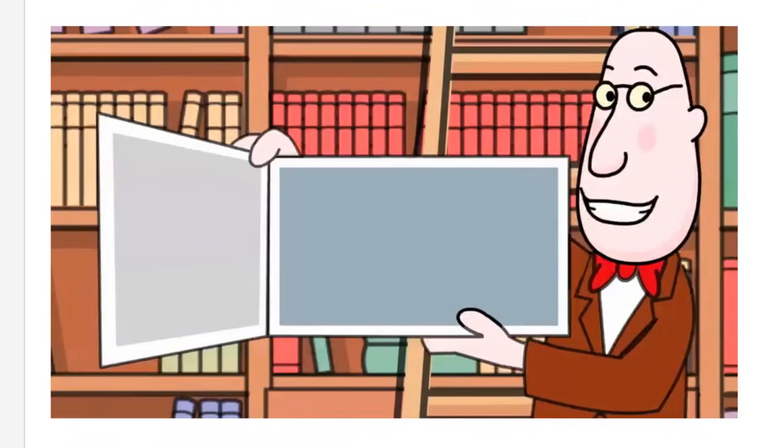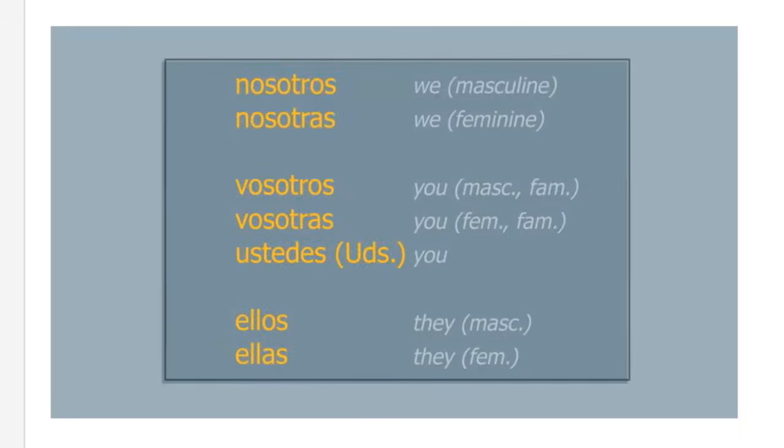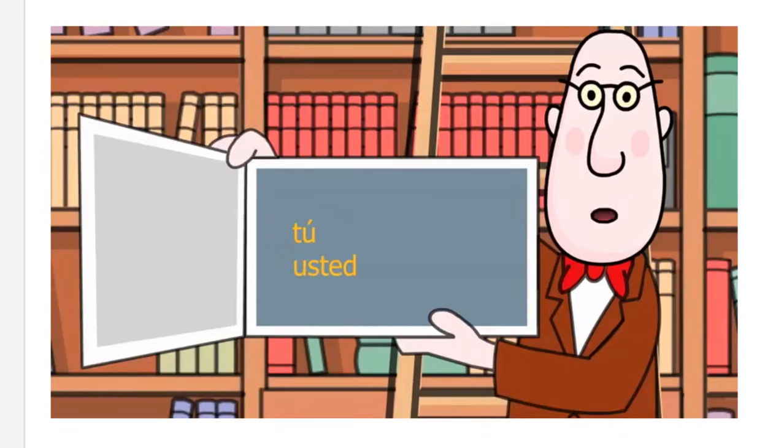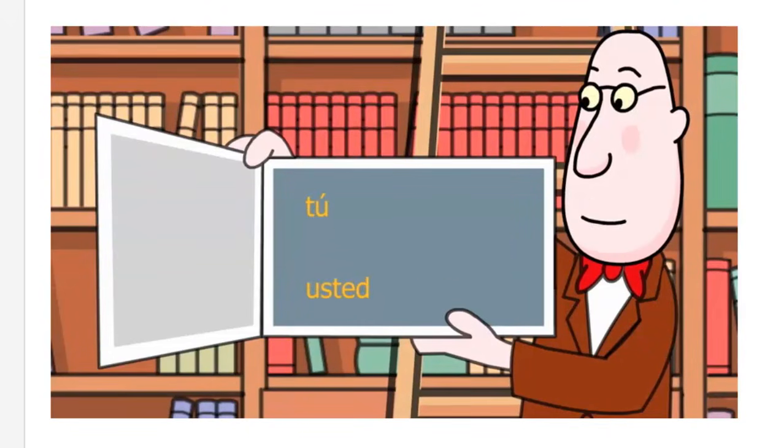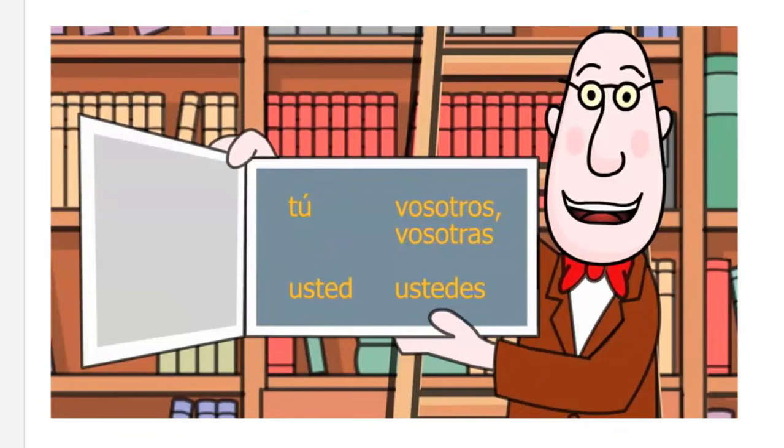Here are the plural subject pronouns. Nosotros, nosotras, vosotros, vosotras, ustedes, ellos, ellas. In Latin America, ustedes is used as the plural for both tú and usted. In Spain, vosotros and vosotras are used as the plural of tú. Ustedes is used only as the plural of usted.